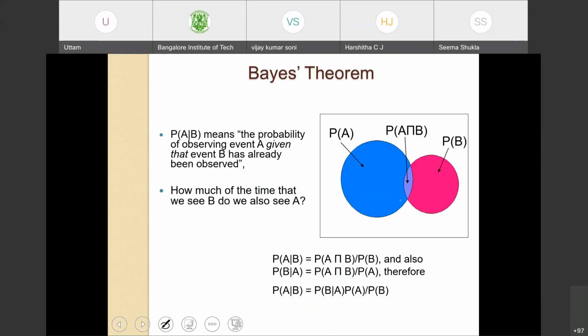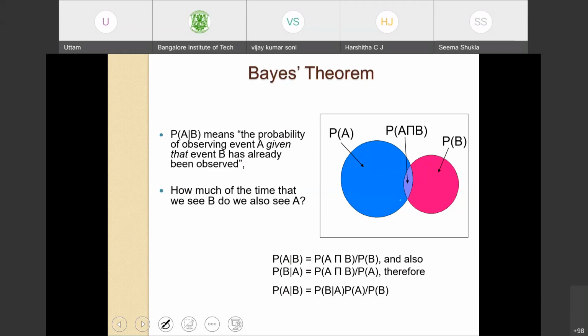It's very easy to visualize this. We have a Venn diagram, which has been widely used to explain conditional probability, the probability of A given B. Yes, exactly.